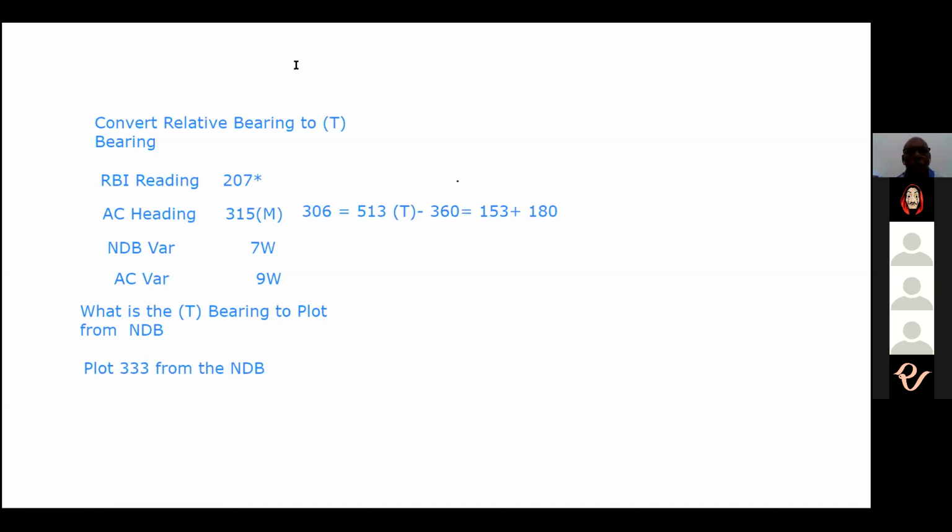If we are talking about that is an NDB. We are talking about a bearing of 333. So what we are going to do is from here, we have drawn this bearing of 333.